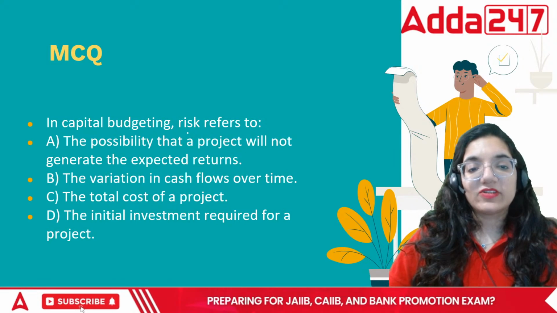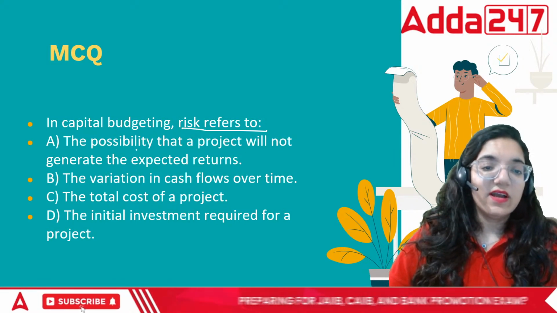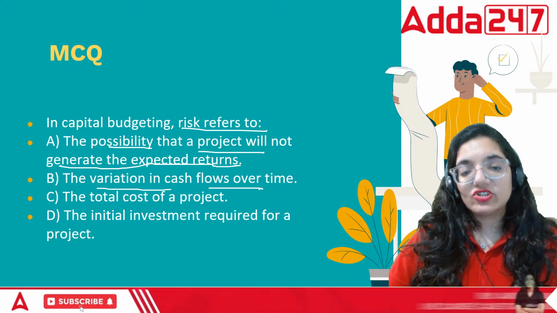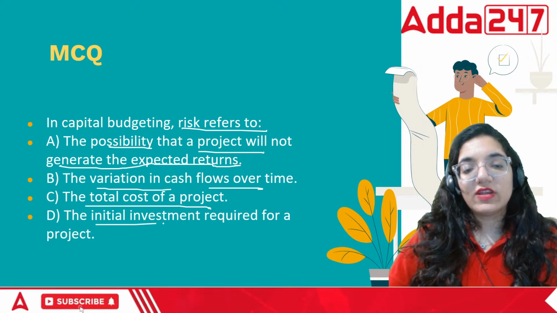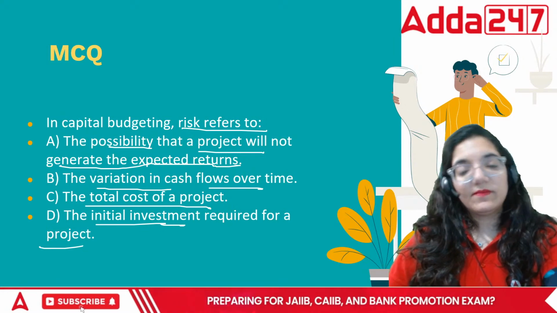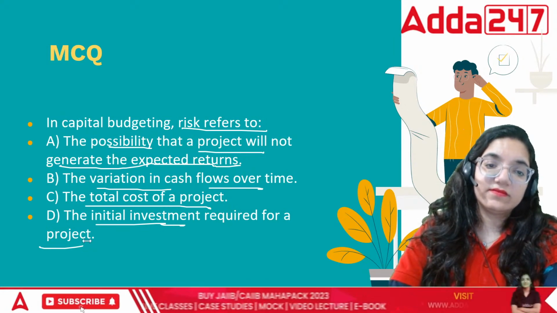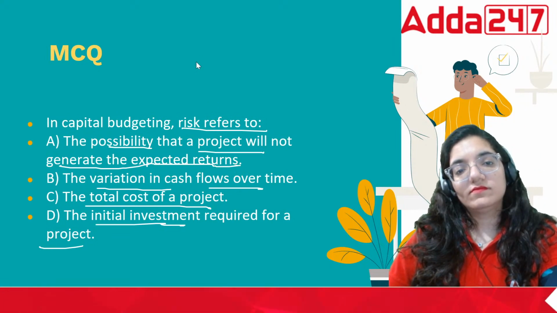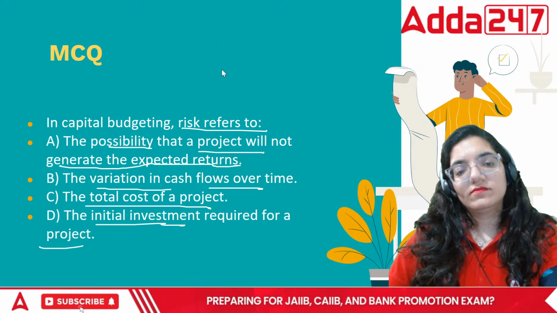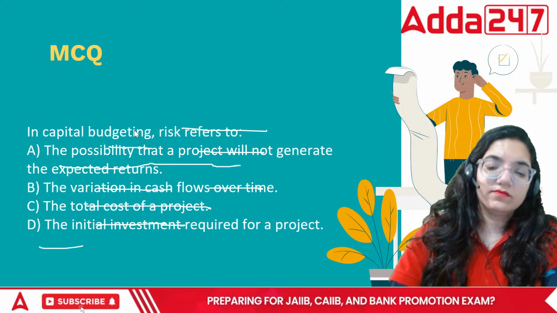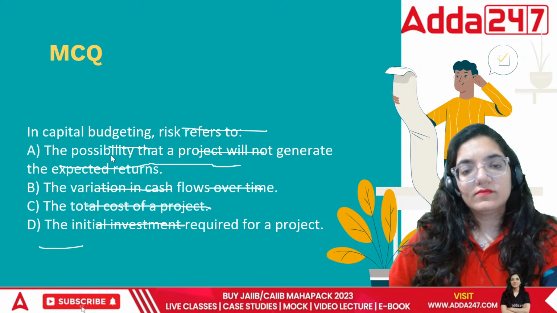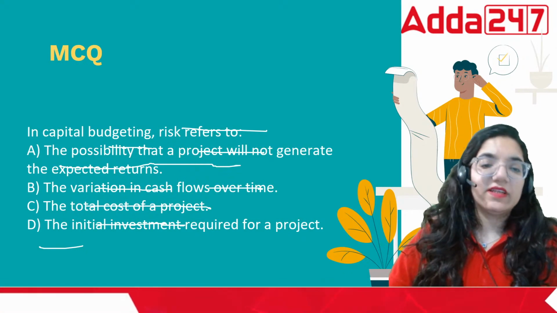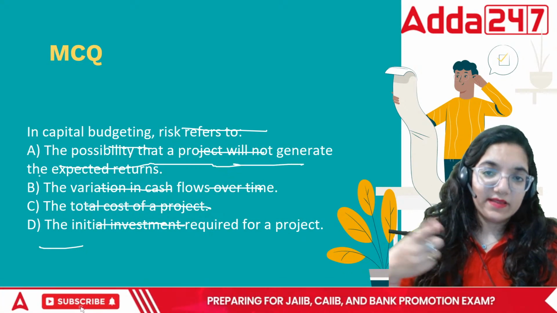In capital budgeting, risk refers to the possibility that the project will not generate the expected returns, variation in total cost, or initial investment. What would be the answer? In this case, it is the possibility that the project will not generate the expected returns.